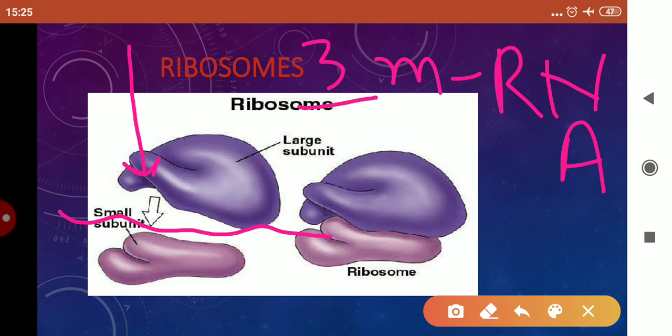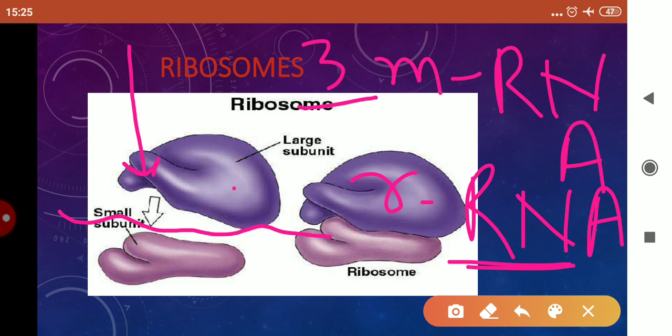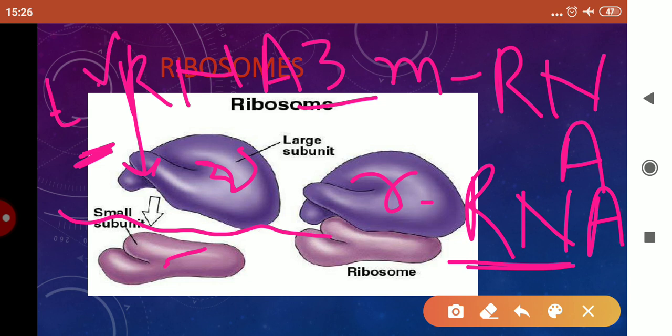The second one is ribosomal RNA. This ribosomal RNA is a constituent of the ribosomes. The last one, tRNA, the transfer RNA, is the RNA responsible for bringing the amino acid to the ribosome as instructed by mRNA, as told by mRNA.